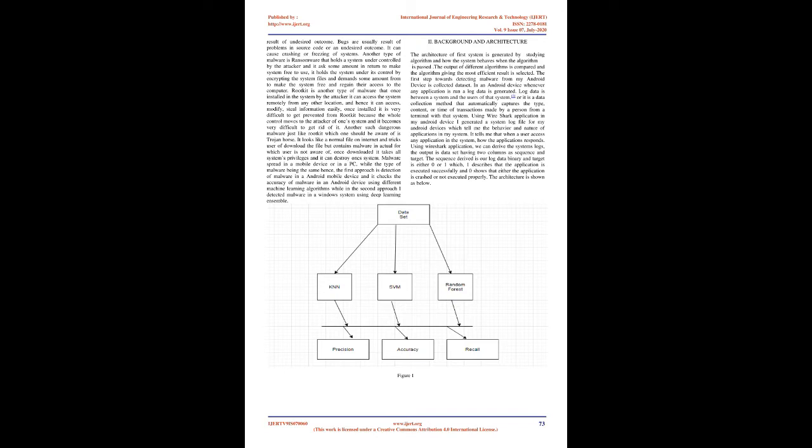Bots are another type of special program used to perform some specific operations. For example, they can be used in botnets for spreading DoS attacks. A bug is another flaw produced as a result of an undesired outcome. Bugs are usually the result of problems in source code. It can cause crashing or freezing of systems.